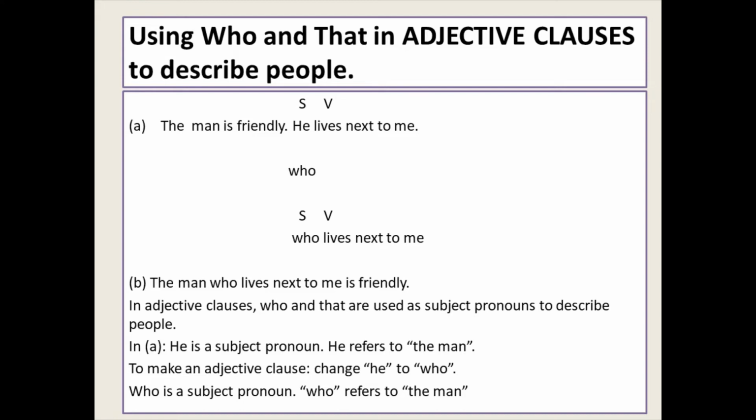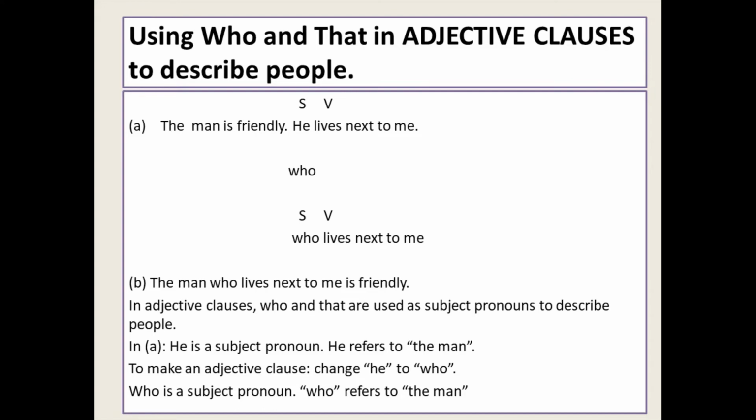Okay, by the way, the man is friendly, he lives next to me. He is the subject, lives is the verb. Okay, one more time. We will insert the connector who, the question word who. Who lives next to me? So the sentence will be the man who lives next to me is friendly.